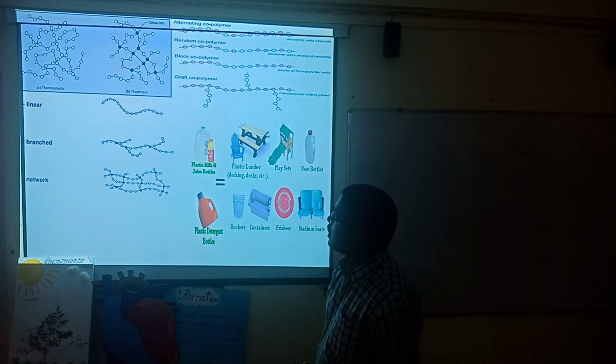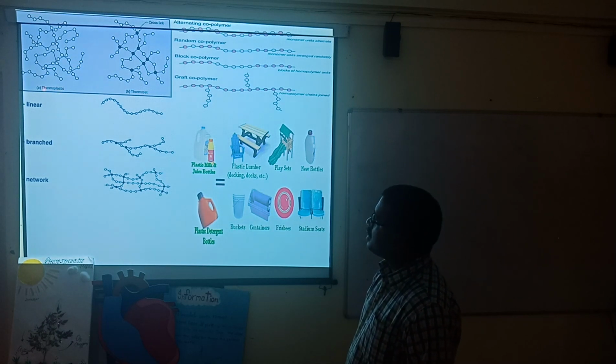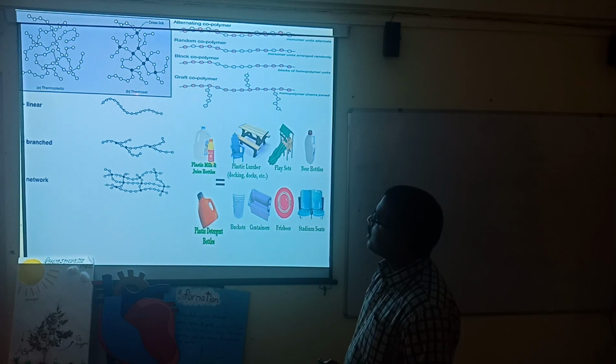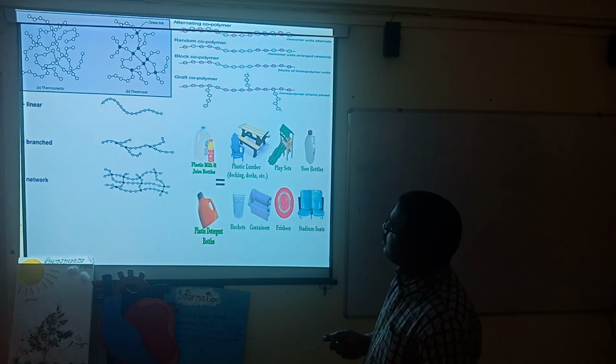Here the structures are given, of thermosetting plastics and thermoplastics. There are different kinds of formation, like linear.